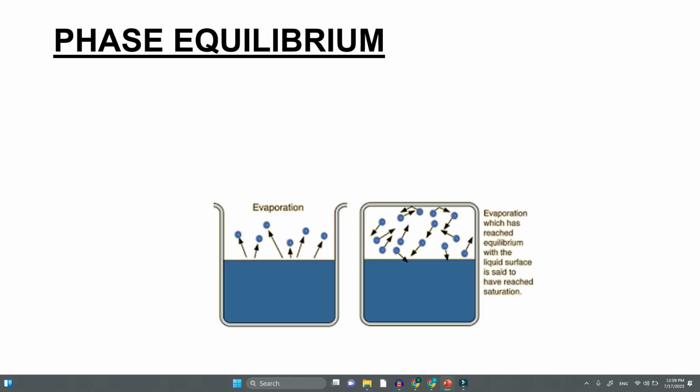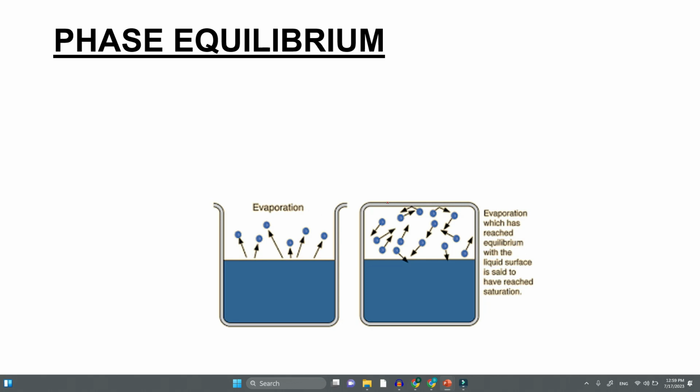And let us see what phase equilibrium is. In the first case, the container was open, so the water will evaporate continuously and go out to the atmosphere, and again it evaporates and moves out. So that is not in phase equilibrium.